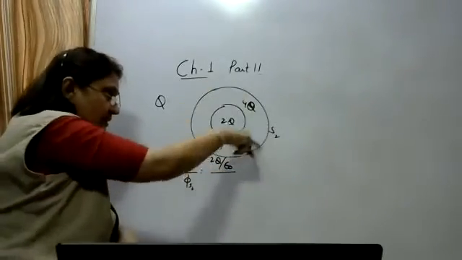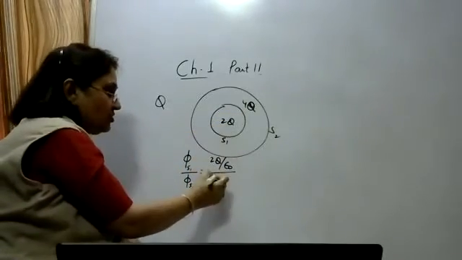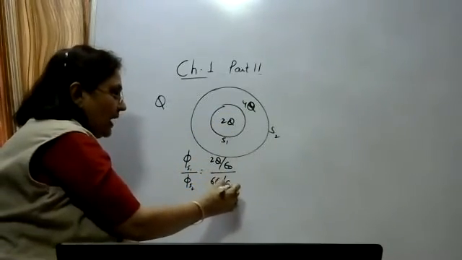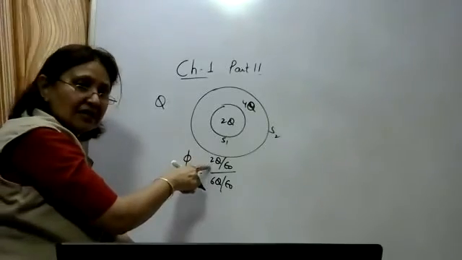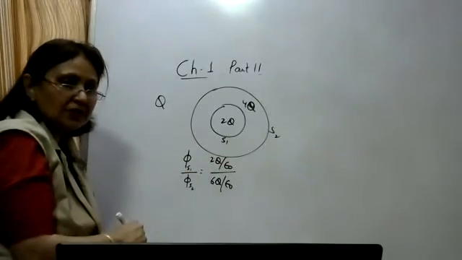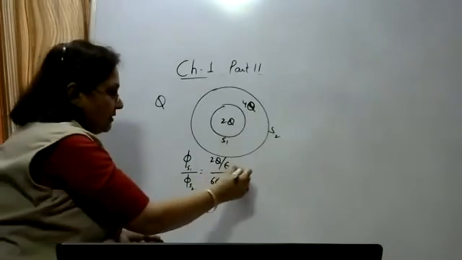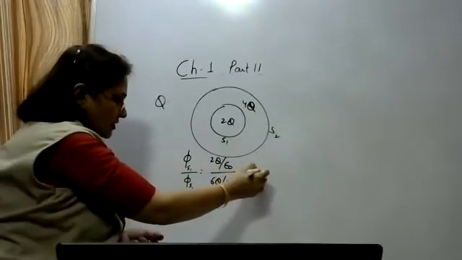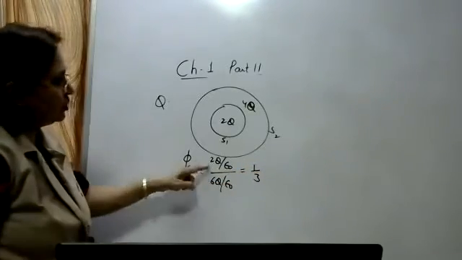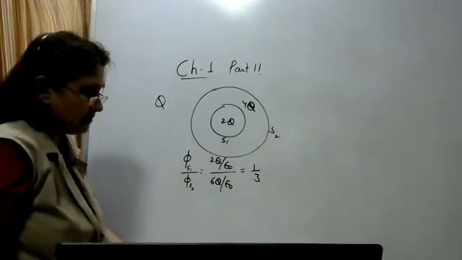How much charge is enclosed in this sphere S2? It is 4 plus 2, 6Q. 6Q upon epsilon naught. On simplifying it, what do we get? 2Q upon 6Q, that is 1 is to 3 is the answer.